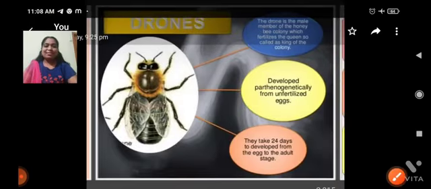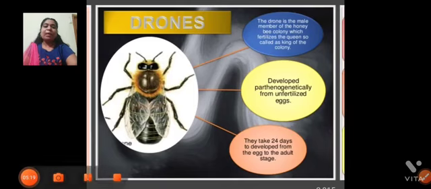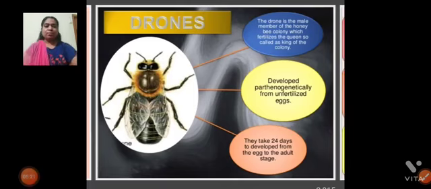And next, drones. Male bees we call drones. The male bee develops by parthenogenesis. What is parthenogenesis? Parthenogenesis means an unfertilized egg develops as a male bee.